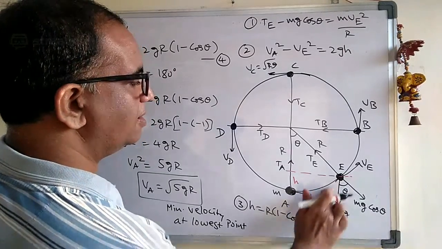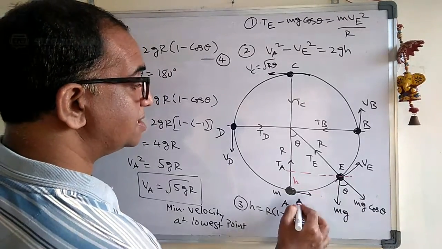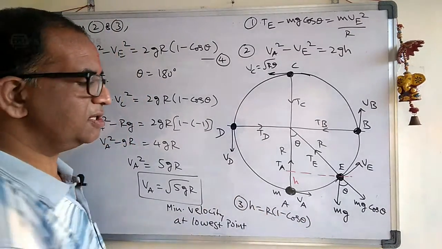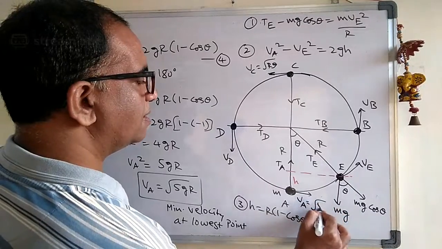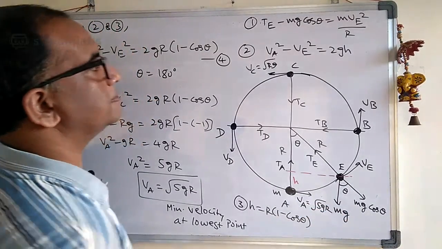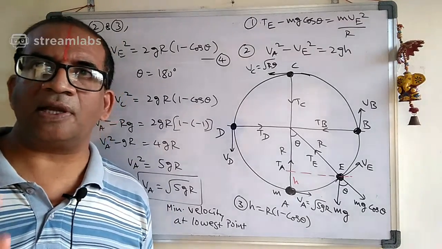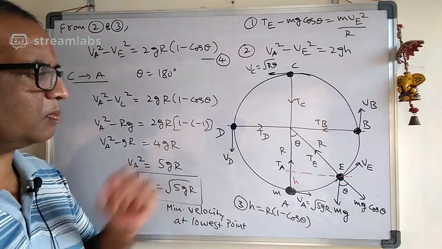Let us write here. What is the Va value? Remember, this is Va minimum. So this is the minimum value. Va value is how much here? Root over 5gr. Okay, either 5rg or 5gr. Are you following what I am saying here? So this is very, very important.